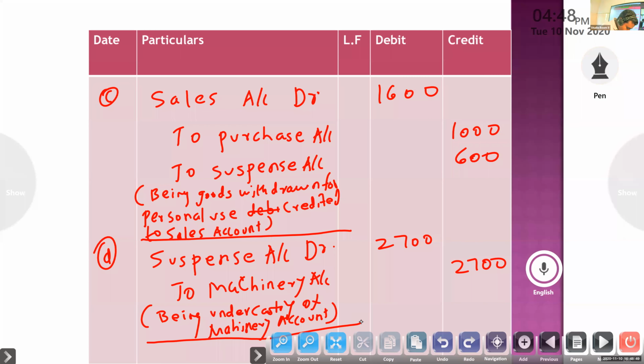Next, sale of old car. We know that it was credited to sales account. Sale of car credited to sales account.